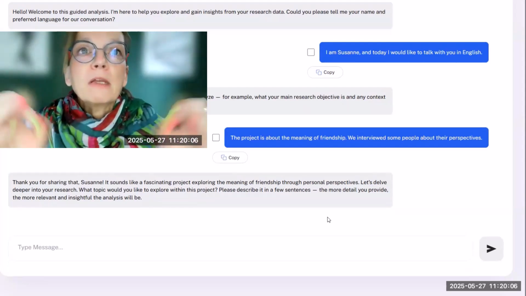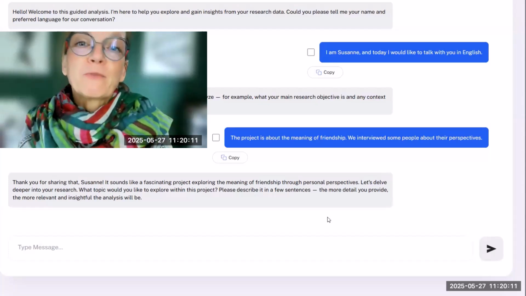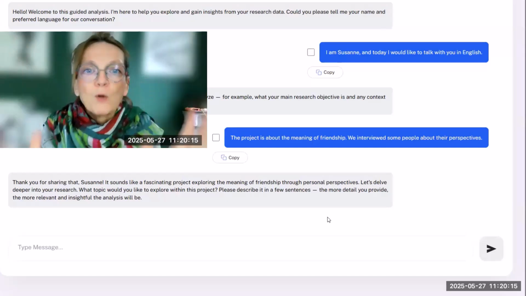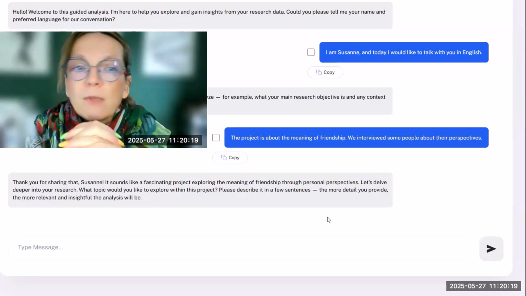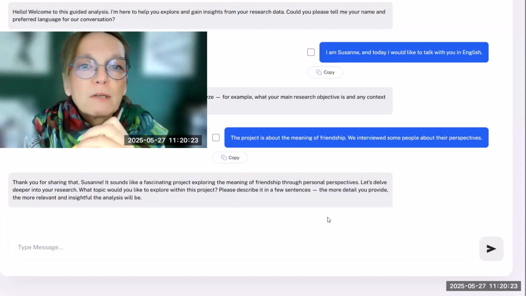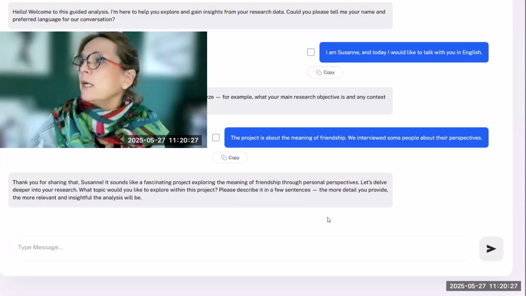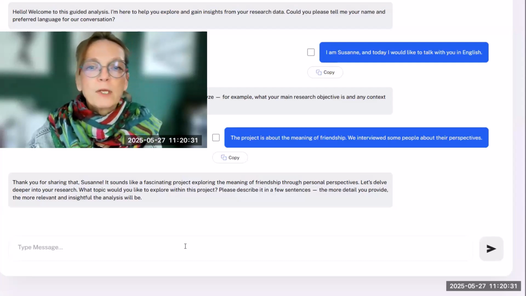So now, it's asking about the meaning of friendship. Well, that is what all the interviews were about. So we need to narrow it down and work on one particular topic. That's what Q is now asking me, to give it a cue on what kind of topic I want to work on. So again, I copy and paste my topic.